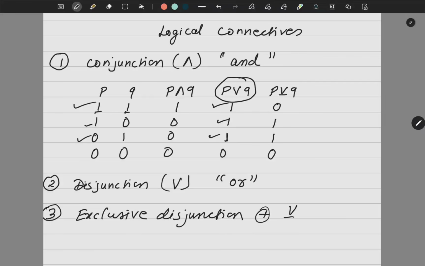Now when I talk about exclusive disjunction, it is like this: your parents have told you to do certain works. They have assigned you certain works. So they are saying either you do the cleaning of the house or you help in the kitchen.